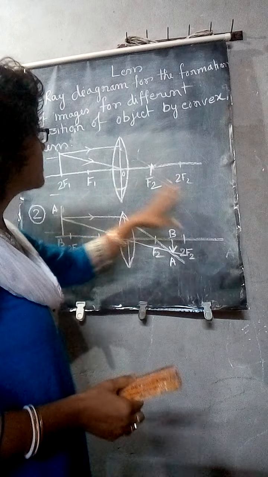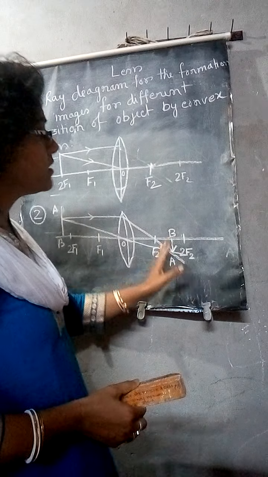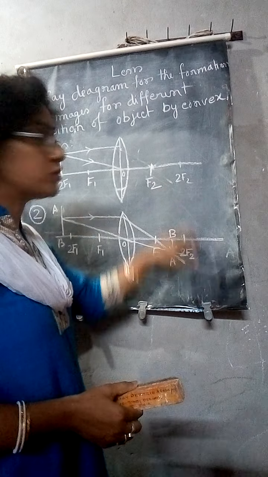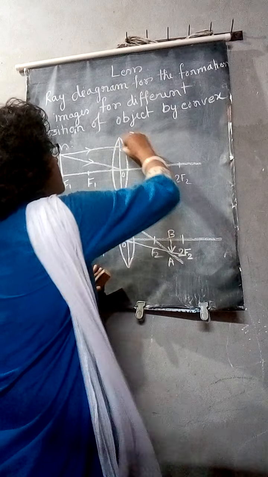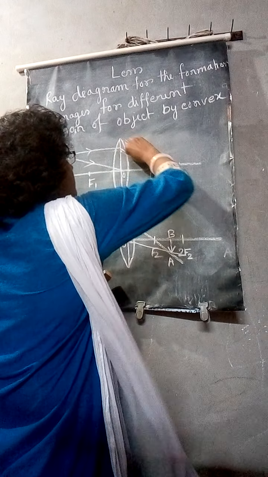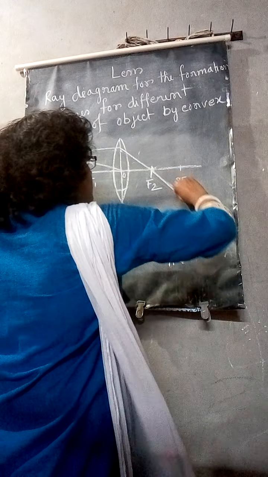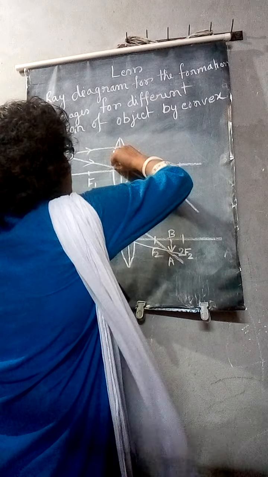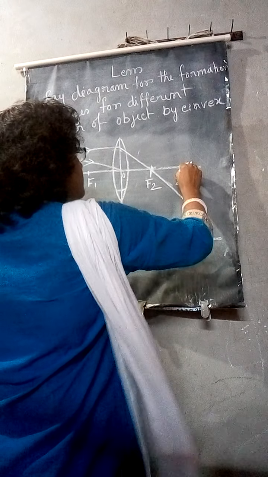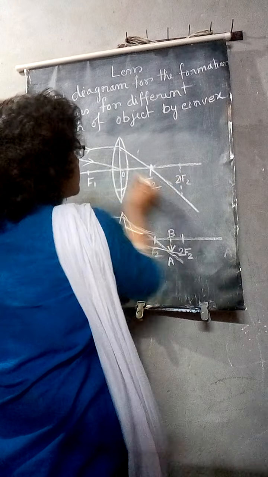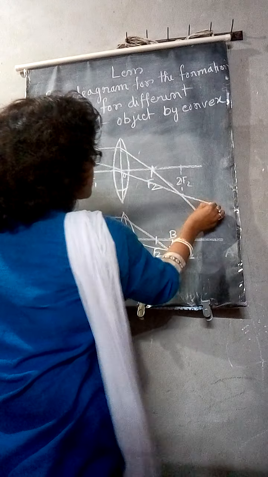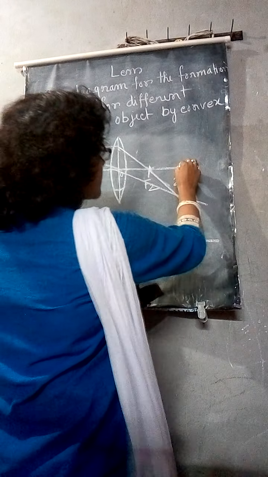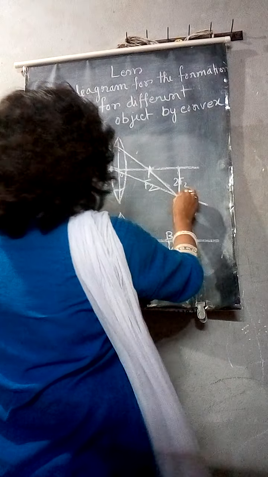So in the third case, the second point is 2F2. So there will be the image formation. So there is the image.